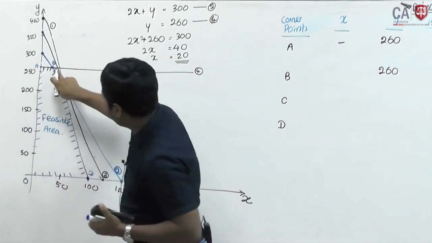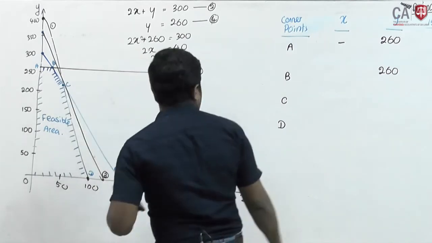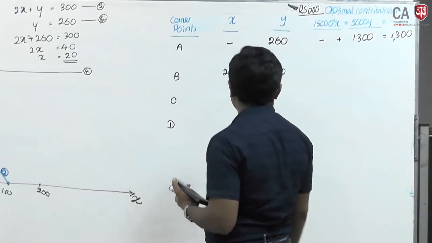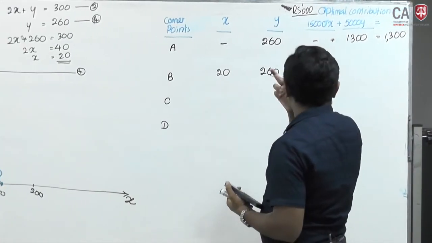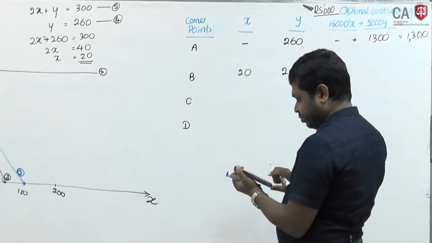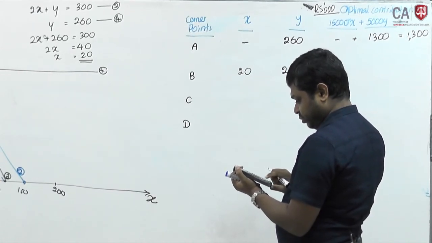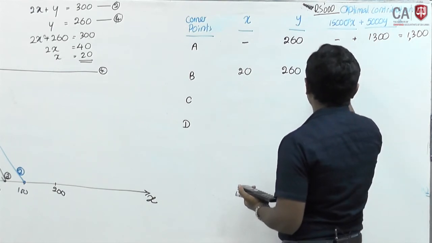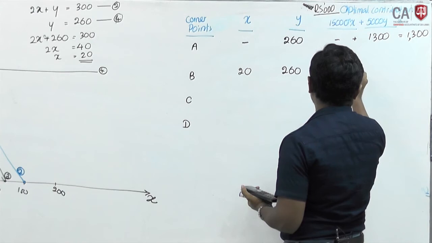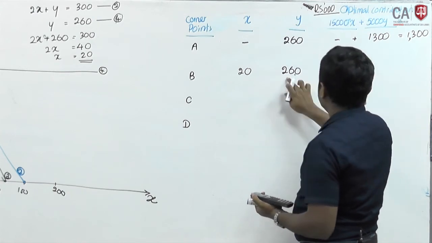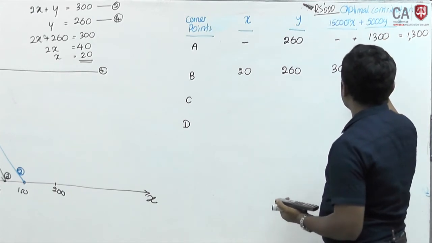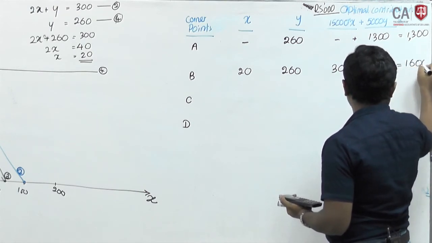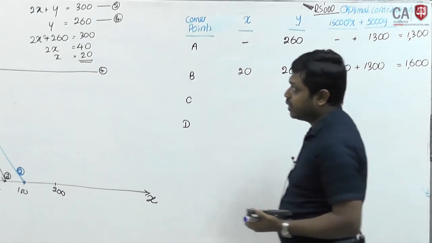Then the value of x is 20. 20 into 15,000 is 300, plus 260 into 5,000 is 1,300, total 1,600 total contribution.